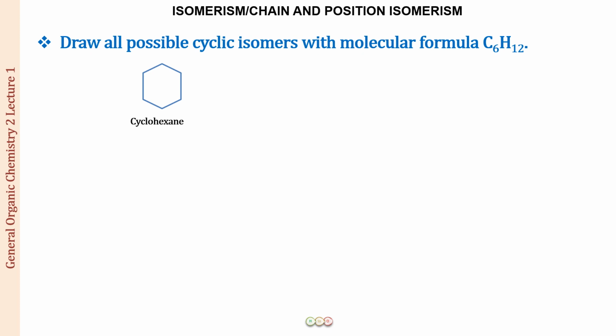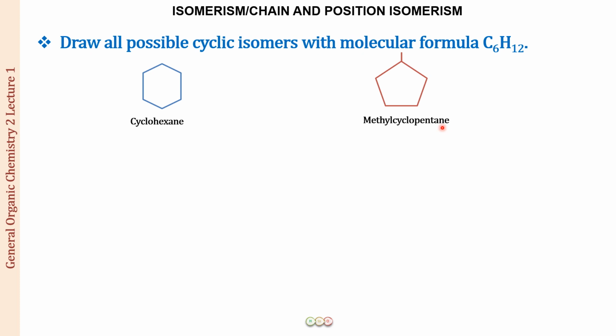So from a 6 carbon ring we will be making a 5 carbon ring, and when we have made a 5 carbon ring, one carbon is free, so that is going to be a CH3, that is going to go as a methyl group as a side chain. So the name of the compound becomes methyl cyclopentane. And when we have only one substituent, wherever you put it, it is going to be position number 1. So there is only one structure possible as far as methyl cyclopentane is concerned.